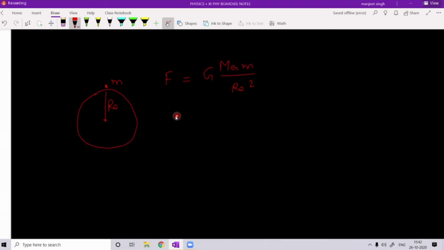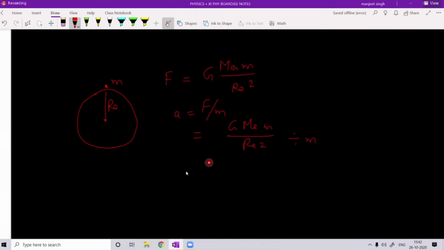So two masses, one earth and one mass m, so force will be this. So what is the acceleration? Newton's law says that a is equal to F upon m. What is the acceleration of mass m? Force on mass m is this, and this force is towards the earth, attractive towards the earth center. The acceleration as per Newton's second law is F upon m, so G ME m upon RE square divided by m.